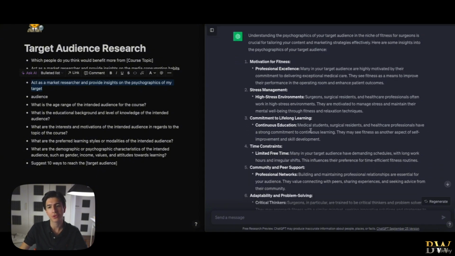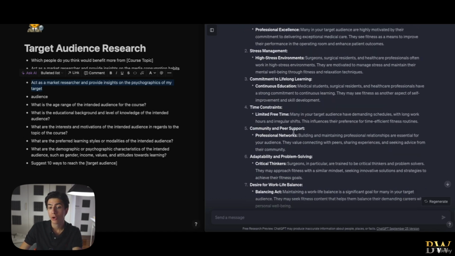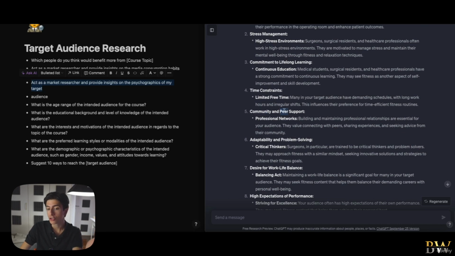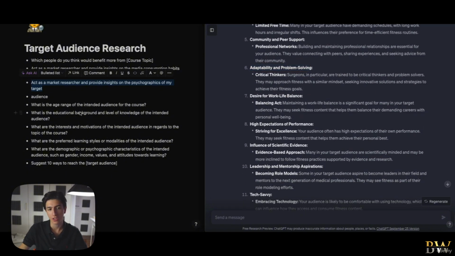So how valuable is this prompt? Extremely valuable, because right now we know exactly the areas that we need to tap into with our target audience. In this case, the fact that they're committed to lifelong learning, or that they have time constraints, or that they're associated with community and peers, or their adaptability and problem solving. So all of these are parts in which we can tailor our content to appeal. And we know, because we utilize the power of artificial intelligence, that those are parts of the lives of our target audience. And if we create content on these aspects of their lives, we're going to be tapping into their psychology. So we know that we're going to have successful content creation if we tap into those fields. So what is the next prompt?